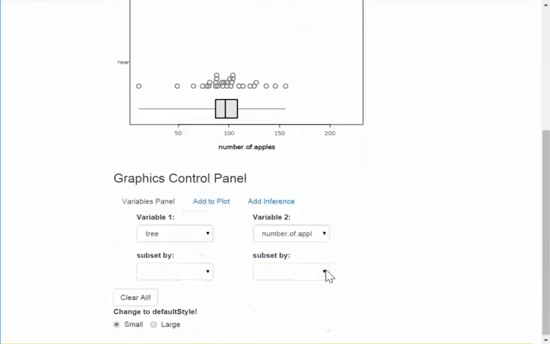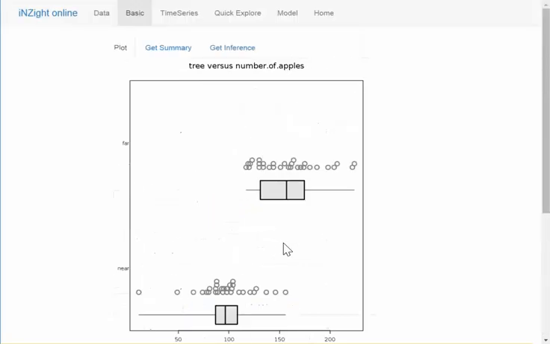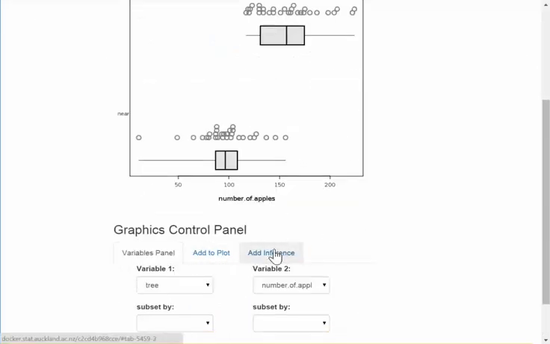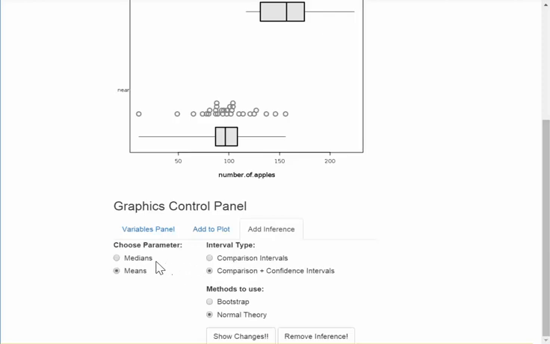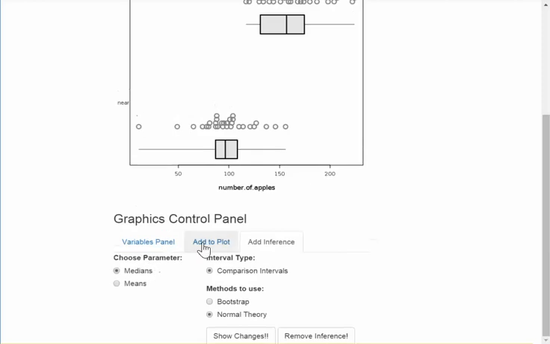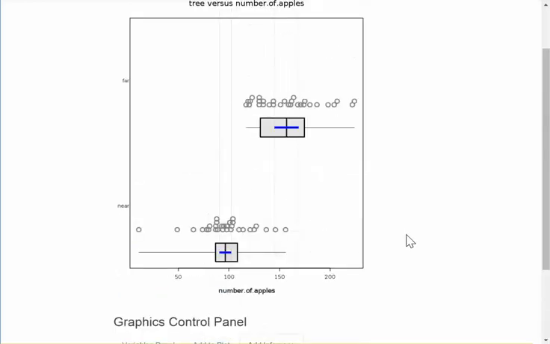Okay? So to add this on, you just scroll down past your graph a little bit, and you see where it says add inference. That's where we're going to go. Our question, were we asking about the medians or the means? We were asking about the medians, so we'll click on the medians. And I'm going to leave all the rest the same, comparison intervals and normal theory, and I'm just going to say, show me the changes. Look at that. Confidence intervals are on there.